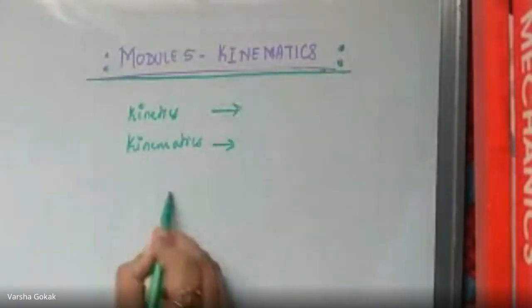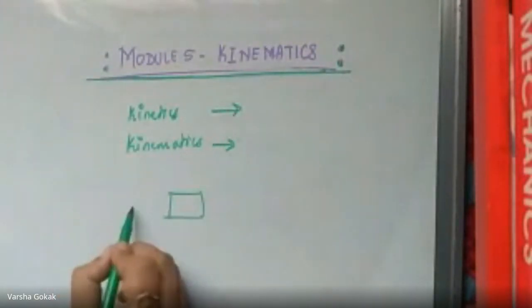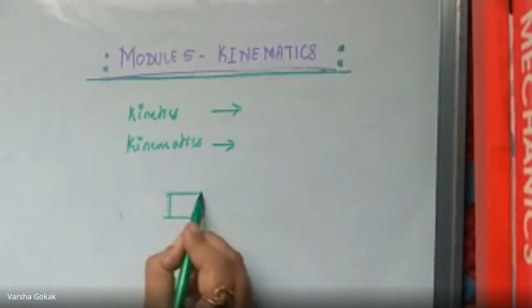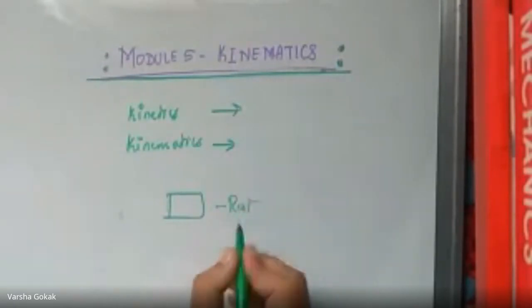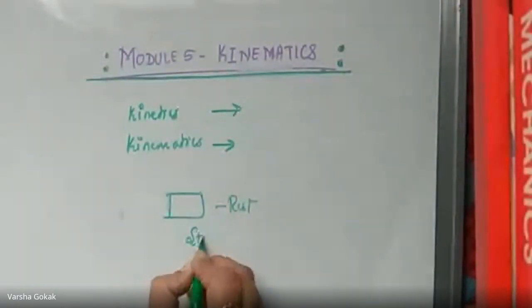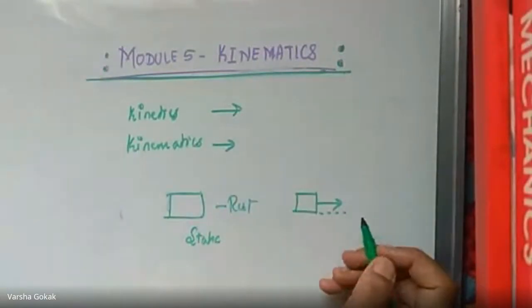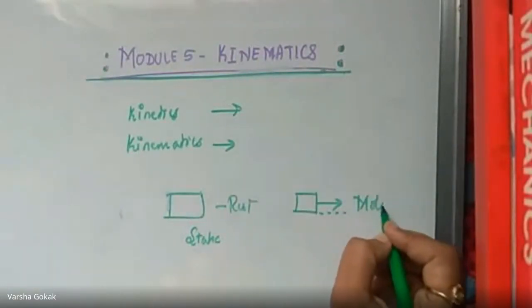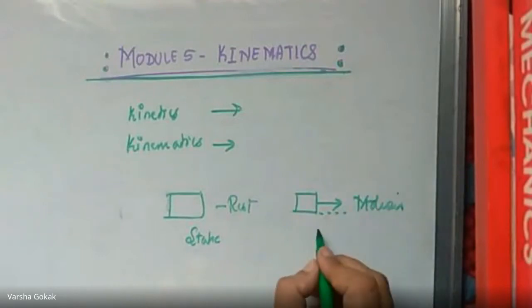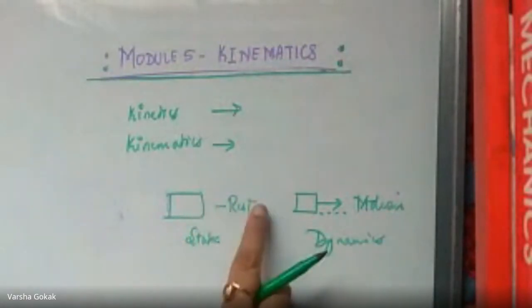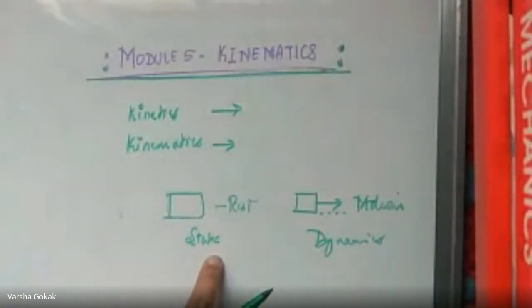When I say there is a body and it is not moving, it is at rest. At rest means we call it static. The moment the body moves in some direction, it is said to be in motion, and when it is in motion, we call it dynamics. The study of a body which is in motion is called dynamics. The study of a body which is at rest is called statics. So statics and dynamics you all are aware of.